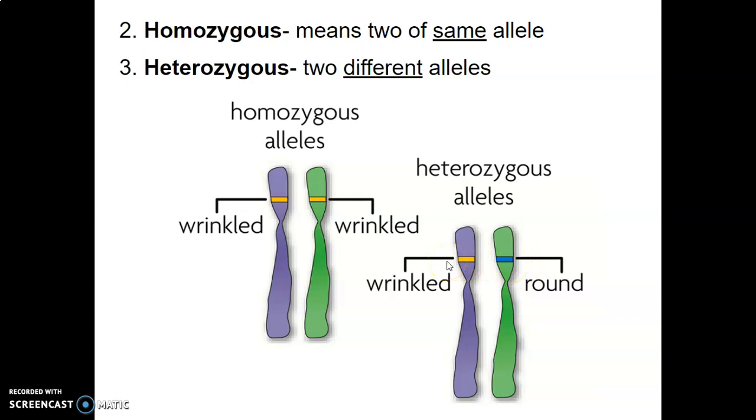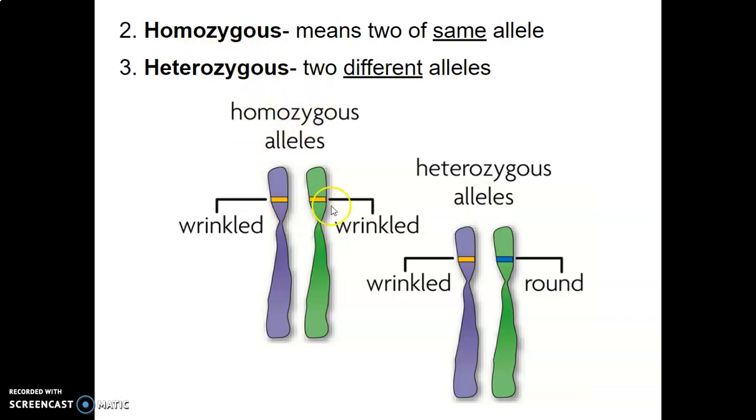Now, remember in Gregor Mendel's time, the leading scientists were saying if you had things that were mixed up from mom and dad, like a black squirrel and a white squirrel, we'd have a gray squirrel. Nope, that's not really how it works. Now, we will see later on there's things called polygenic traits where there's a real big variety of different alleles, different sets of what causes things to look a certain way. It's on many, many genes. But for our purposes, we mainly need to know homozygous and heterozygous.